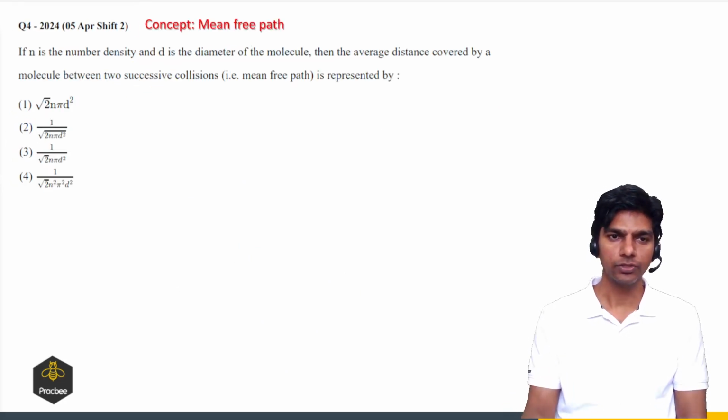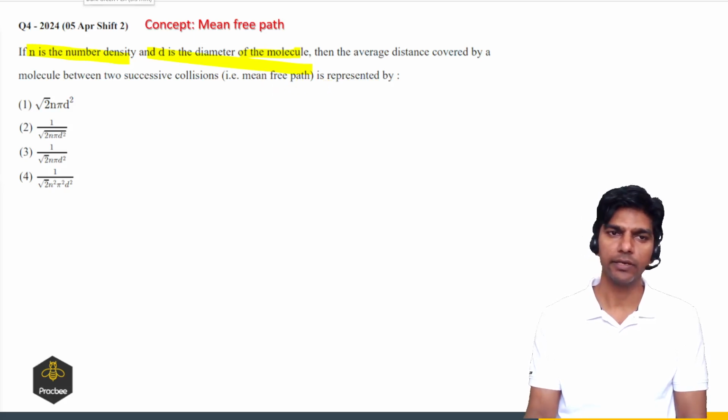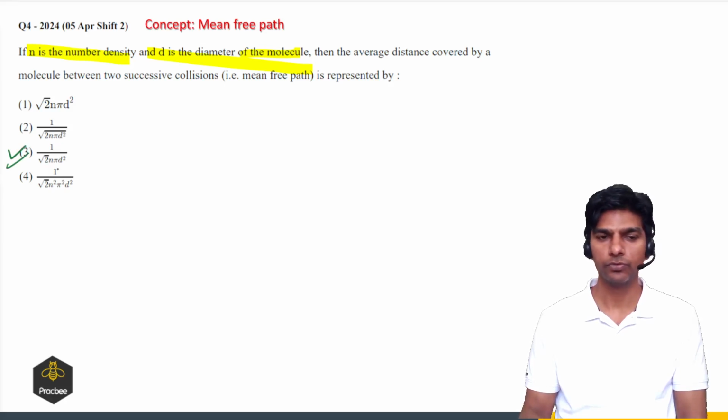Now let us see the next question. If n is the number density, d is the diameter of the molecule, then the average distance covered by the molecule between two successive collisions, which is known as the free path. Okay, they are asking directly from the formula. So option 3 is the right answer. 1 upon root 2 n pi d square.